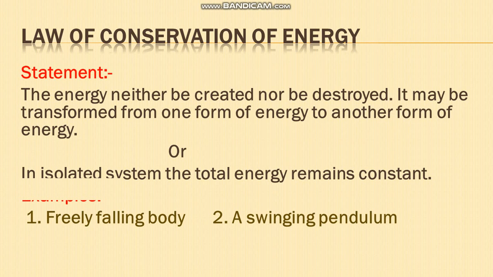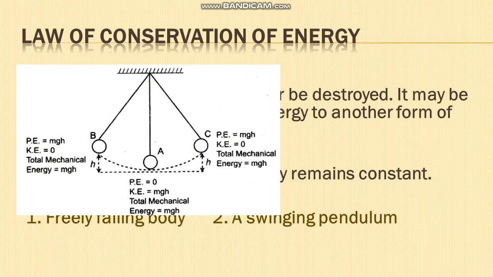First, a swinging pendulum. This pendulum is an example of oscillatory motion. So what does oscillatory motion mean? Position A is the mean position, or we can say the equilibrium position. B and C are extreme positions. When the bob starts to oscillate from B to A to C, C to A to B, it is one complete oscillation. So this is an example of oscillatory motion.